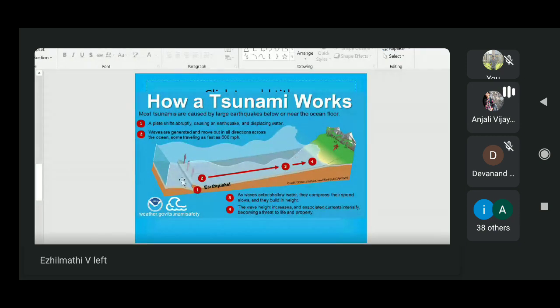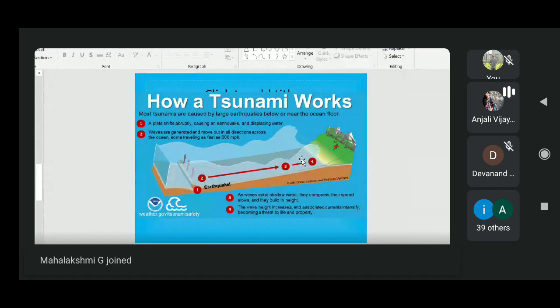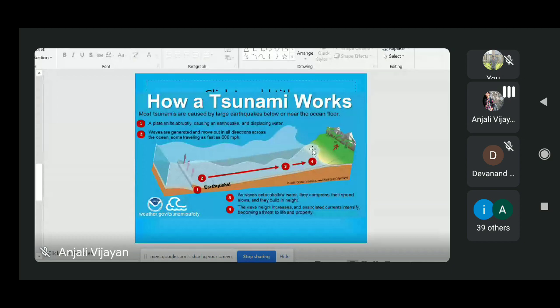Initially one earthquake will happen. As a result, the water will be displaced and it will form a wave. This wave will propagate in all directions, and as it moves towards the coastline and reaches near it, the tsunami wave will start dragging towards the sea bottom.